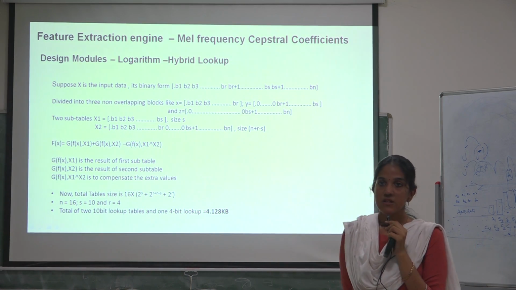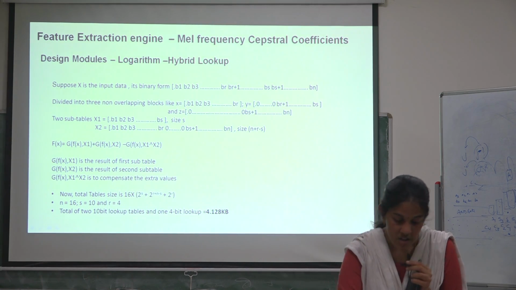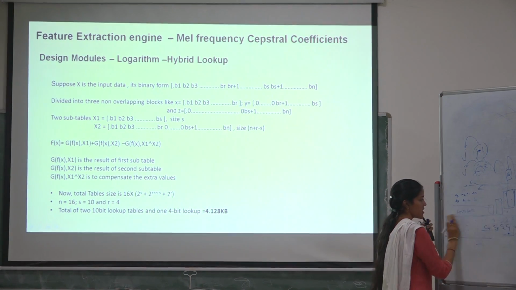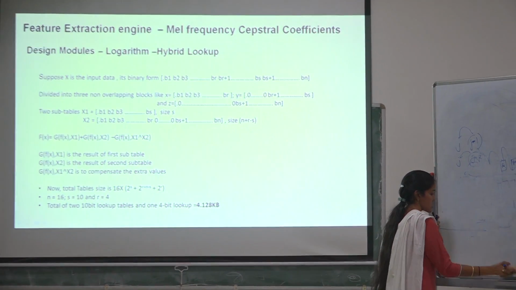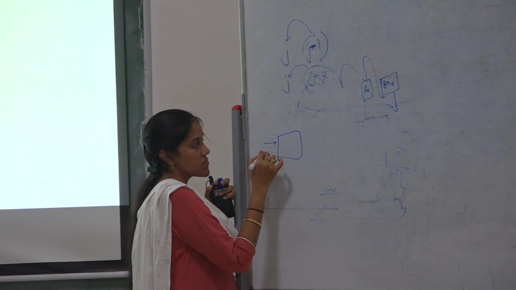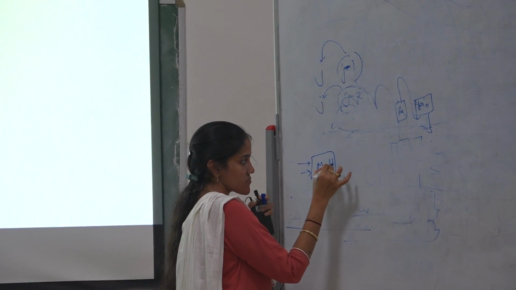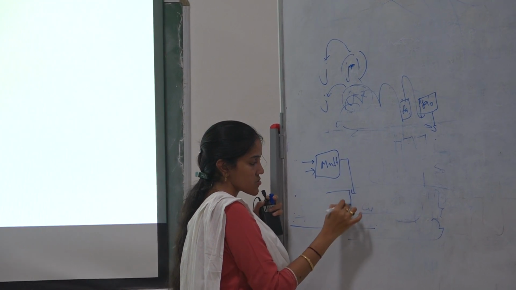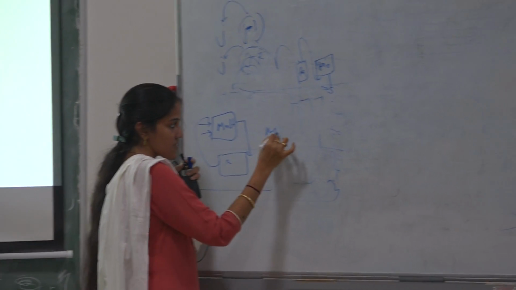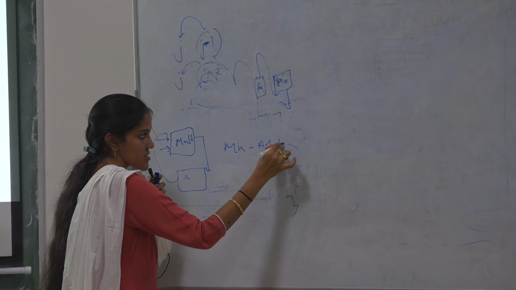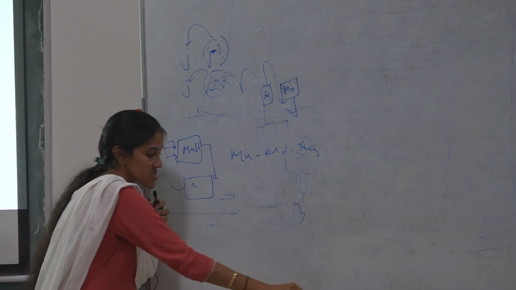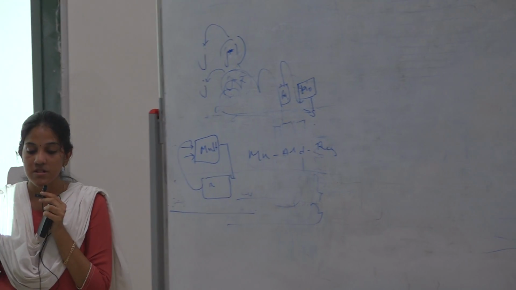So the MAC, multiply accumulate structure, is a normal conventional structure which we actually take. We first multiply the inputs, we store them, and then we give them back and add. So we have multiply, add, accumulate, or we have another register. This is a conventional MAC structure that is being used even in this project.